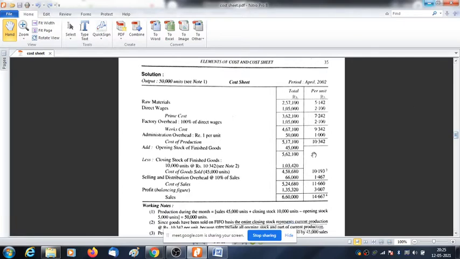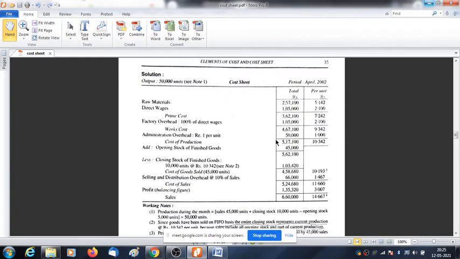Now, cost of goods sold is 45,000 units. How does this 45,000 come? Production represents how much units? Tell me. Production is 50,000 units.